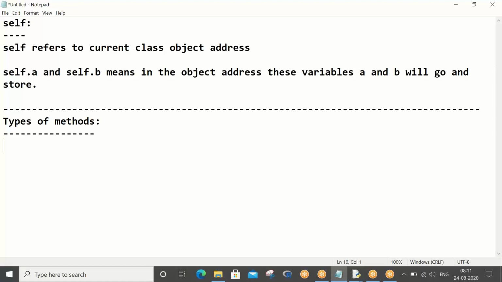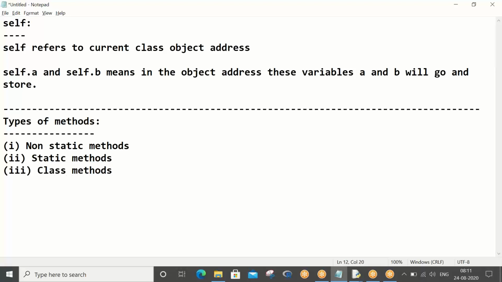And the three methods are non-static methods, static methods, and class methods. We have not discussed these yet. So these are the three important methods.